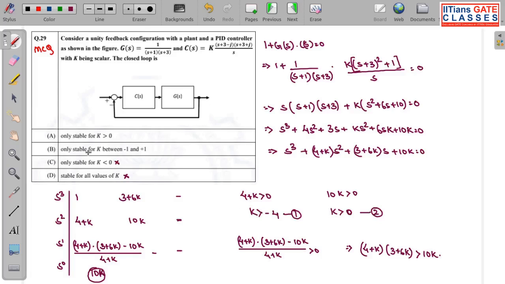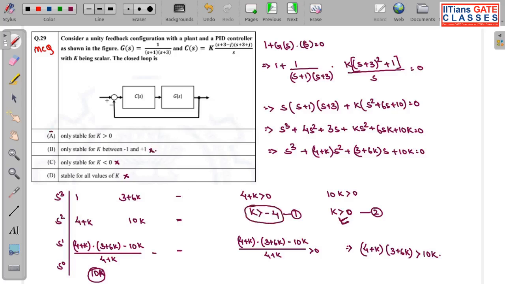What is option B? Only stable for k between minus 1 and plus 1. So minus 1 and plus 1, you can see this is k greater than minus 4, so minus 4 lies out of this range, and another is k should be greater than 0. So in between these two, k greater than -4 and k greater than 0, which has higher priority? Obviously this has higher priority. So only stable for k between -1 and +1. So this is also not true, due to this thing.